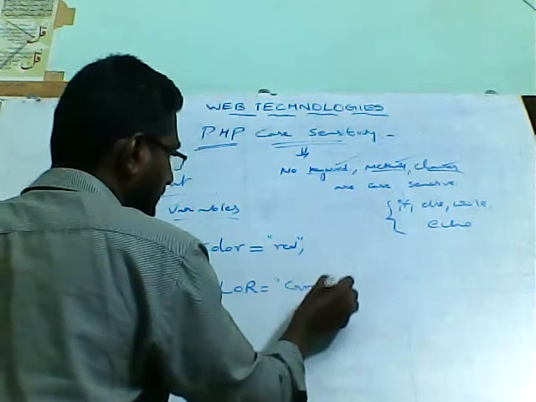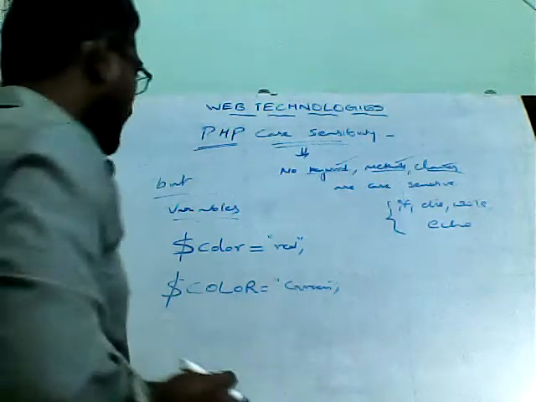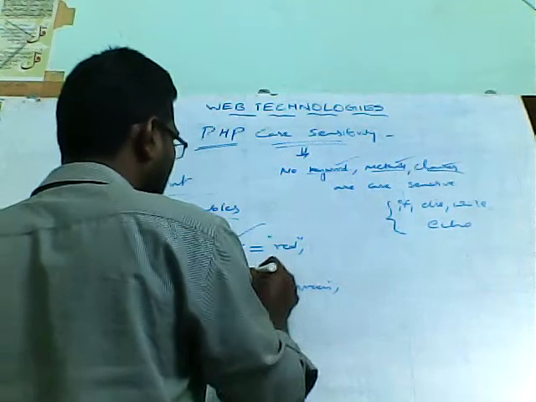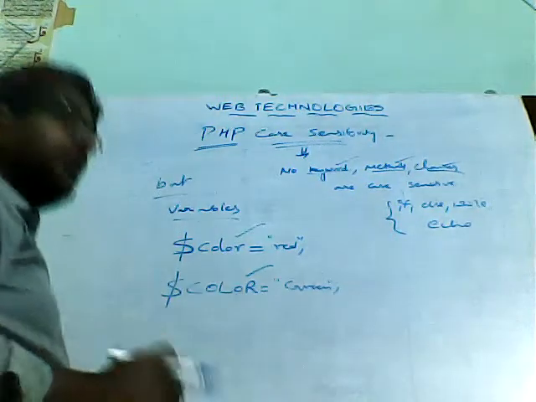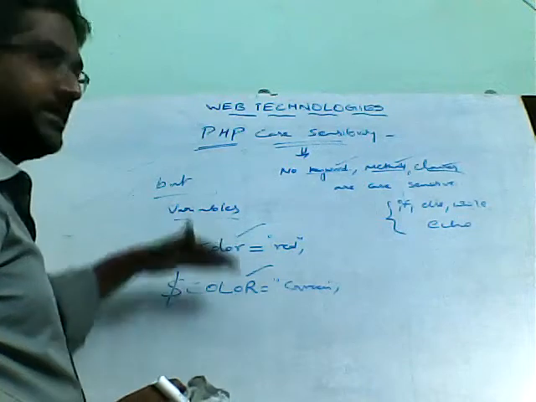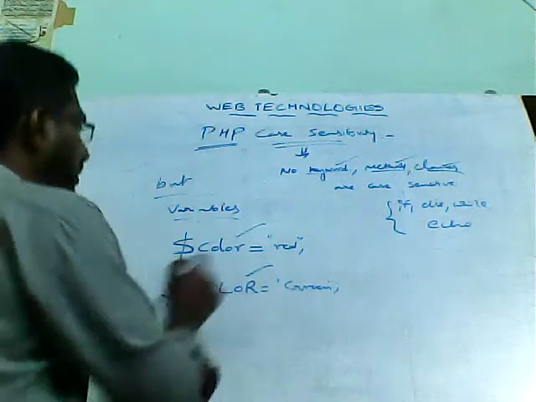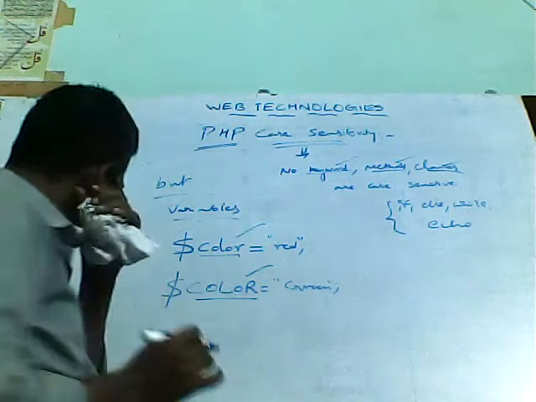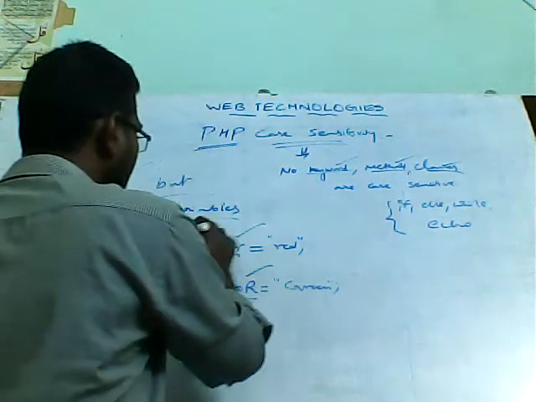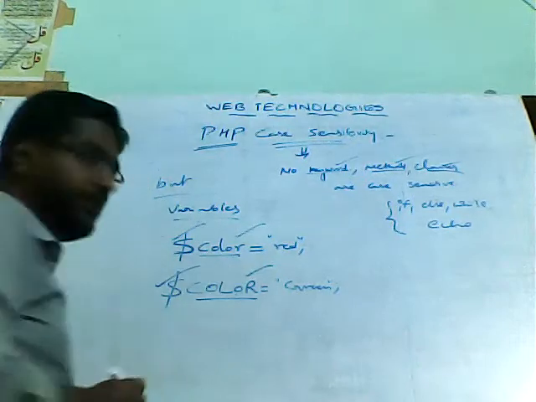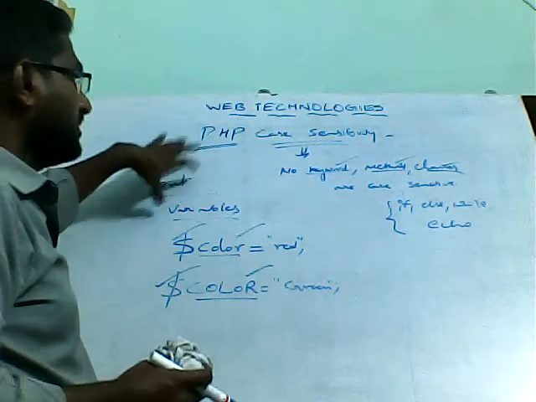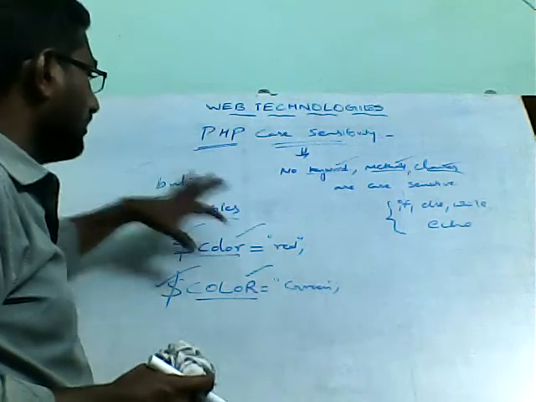See, here what you did is you have declared two variables, that is color and this one is also color, but here we are using different case. Here we are using all lowercase and here we are using all uppercase, which means this variable is different and this variable is different. So in PHP, there will be case sensitiveness for the variables.